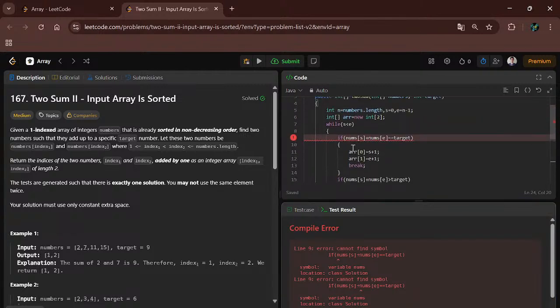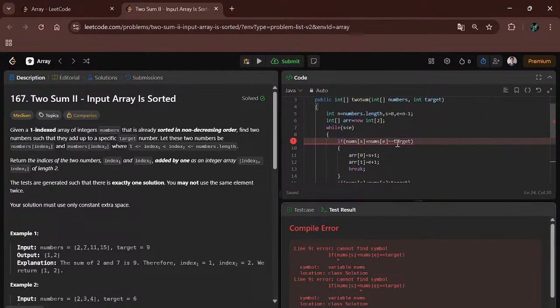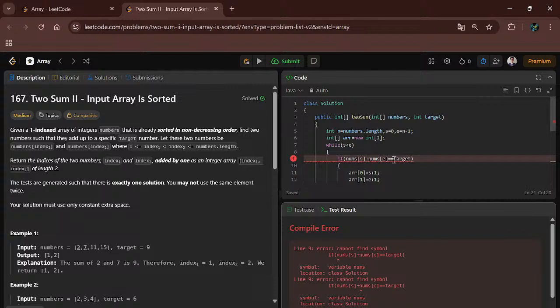Okay, here is a problem. If nums is equal to, I will take one new variable, nums of s plus nums of e.